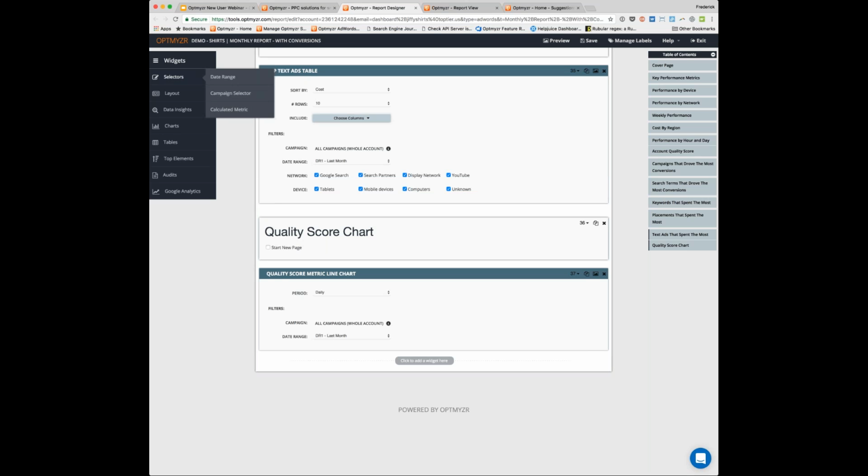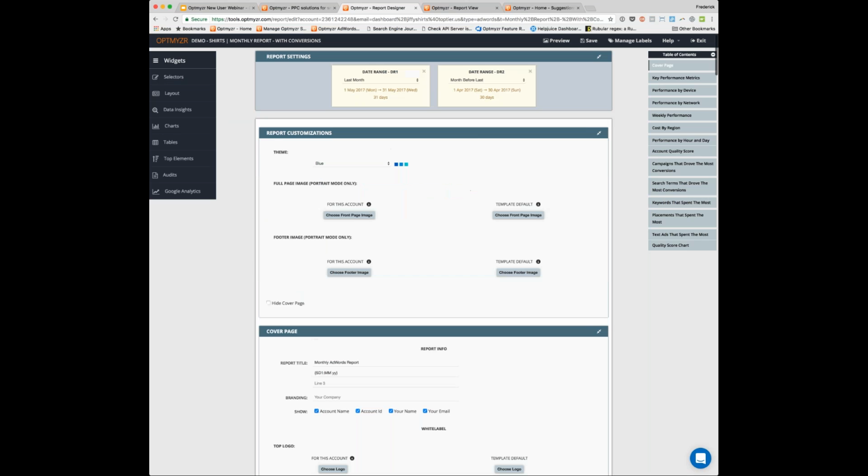You go to selectors at the top. So let me actually jump to the cover page right there. So you see we currently have 2 date ranges in here. If I want to have one more date range for the last 6 months, I click to add one. I choose my date range.